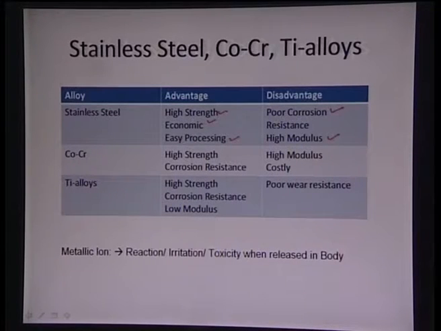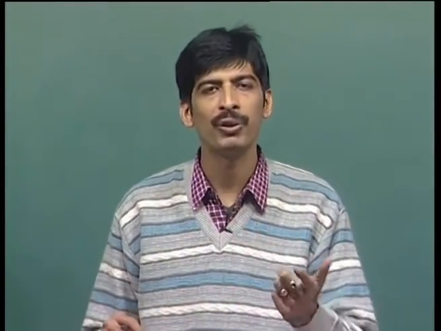So these are the overall advantages, that it also has very high strength, but it also has certain disadvantages. It has a poor corrosion resistance, also it has very high modulus. So how do we overcome that? Because we don't require high modulus. Why? Because once a bone is being assisted with something which has a very high modulus, then bone will start thinking, oh, I don't have to work. It will start resorbing back into the body, because all the load is being taken by the implant and not by the bone. So bone will think, oh, I am insignificant, I don't need to work at all, and that bone will basically dissolve. So we need a support material which will have a modulus similar to that of a bone. So that is a disadvantage out here.